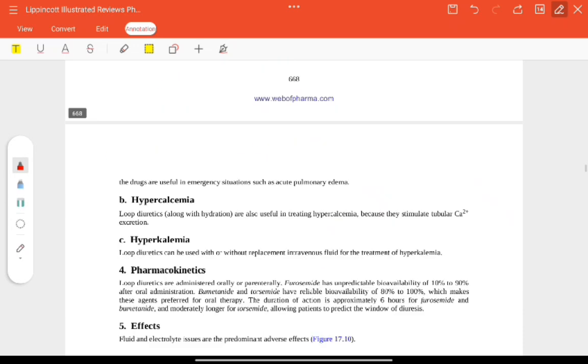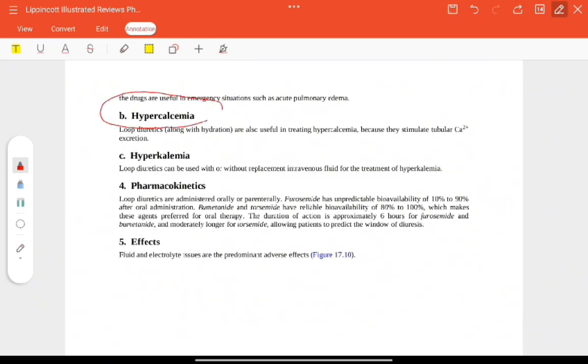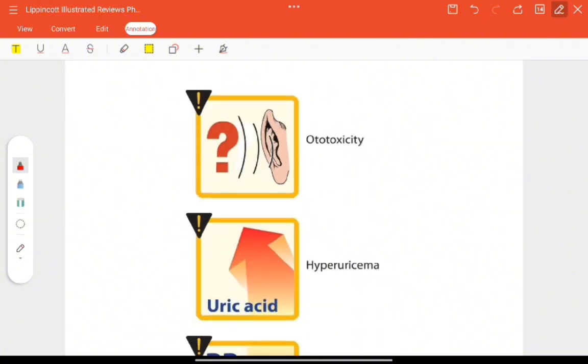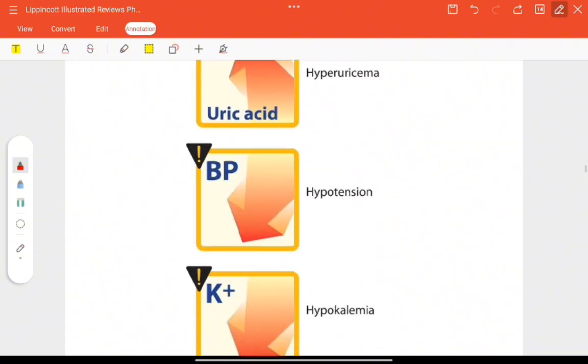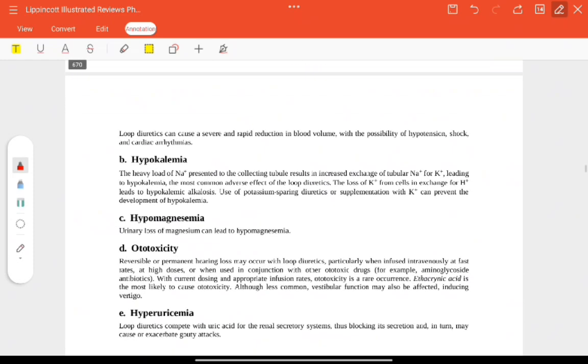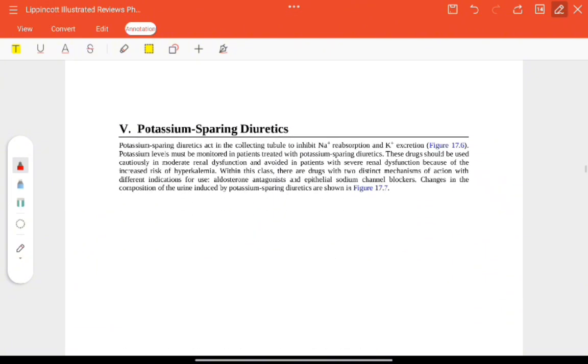Therapeutic uses are edema, hypercalcemia, hyperkalemia, because it increases the excretion of calcium and potassium. Given orally or parenterally, with about 6 hours duration of action. Adverse effects: ototoxicity, hyperuricemia, hypotension, hypokalemia, hypomagnesemia, and acute hypovolemia.